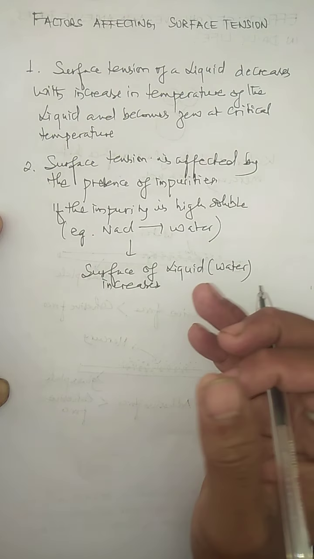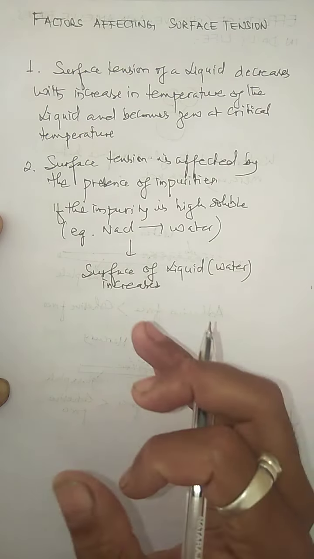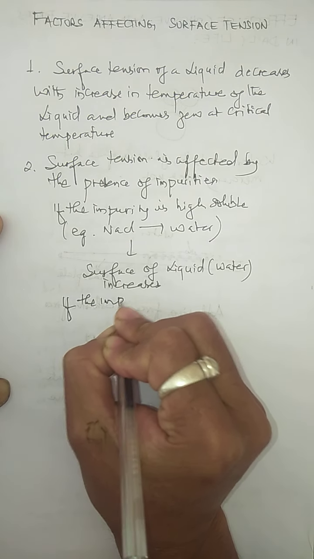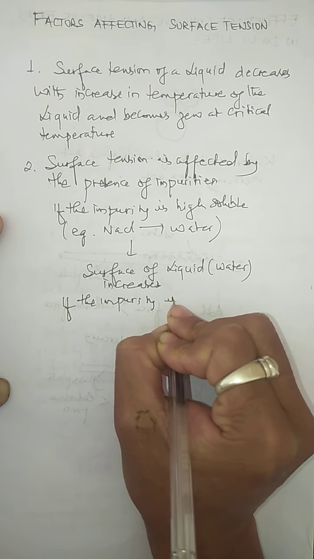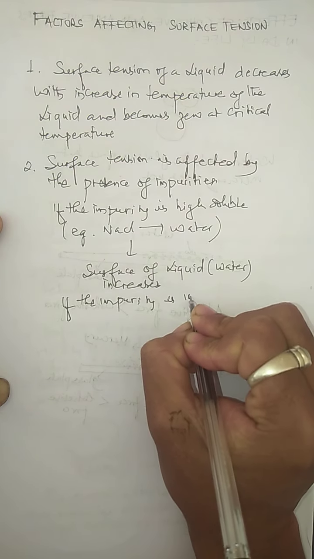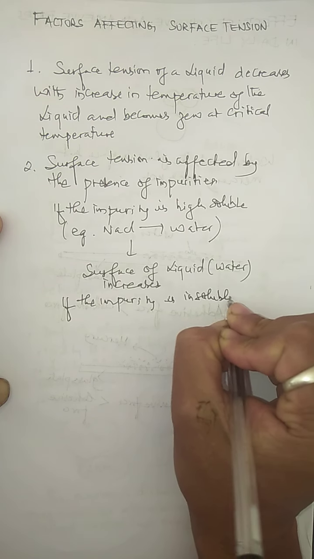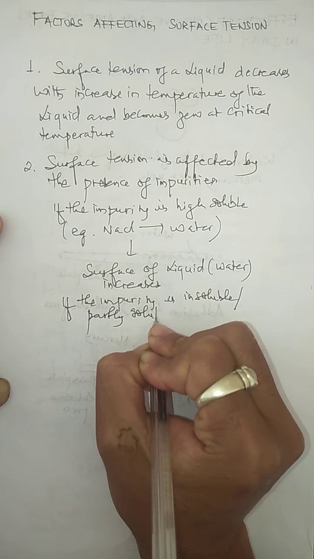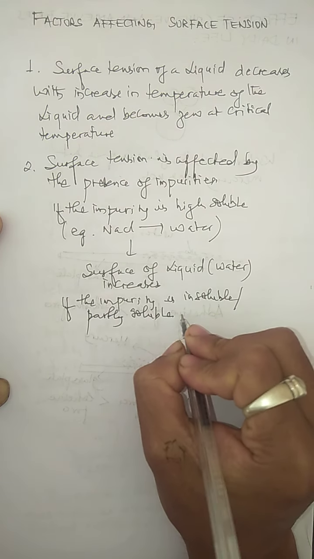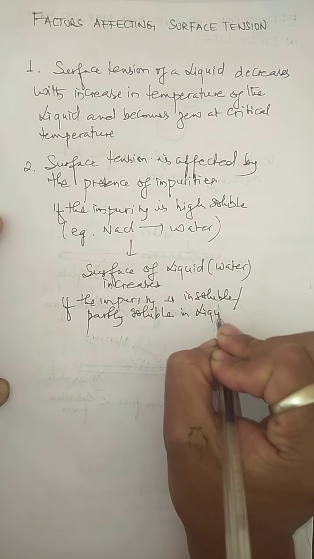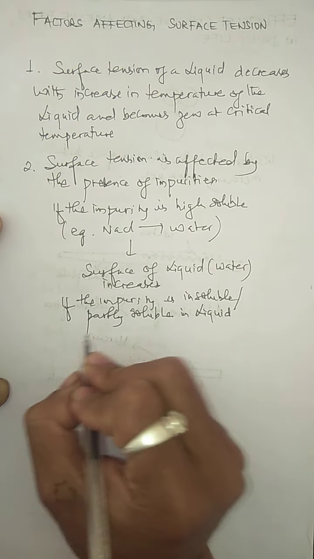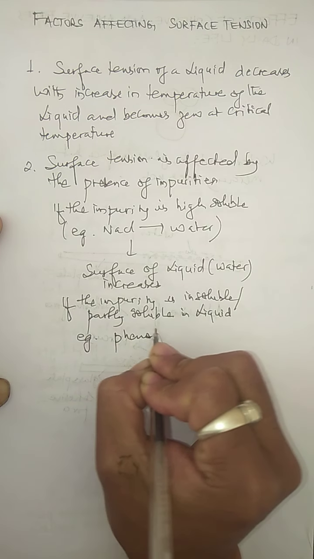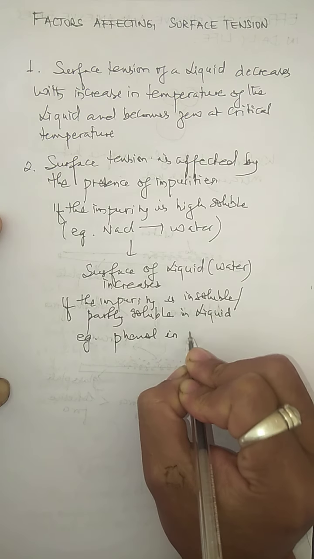But there are certain impurities which are insoluble or partly soluble in the liquid. If the impurity is insoluble, or partly soluble in the liquid, for example, phenol.